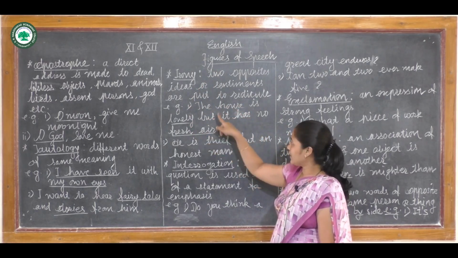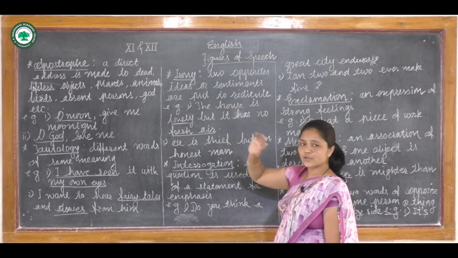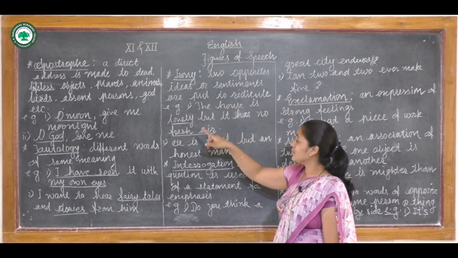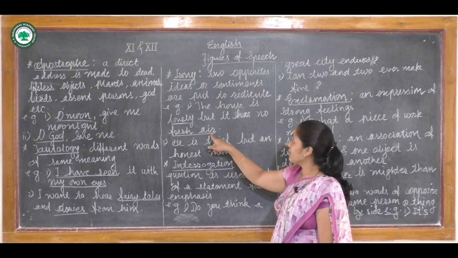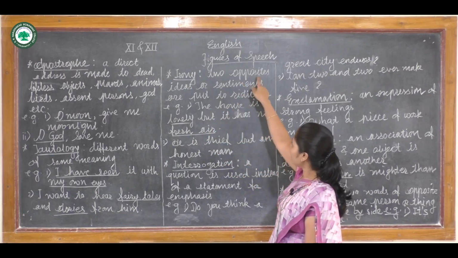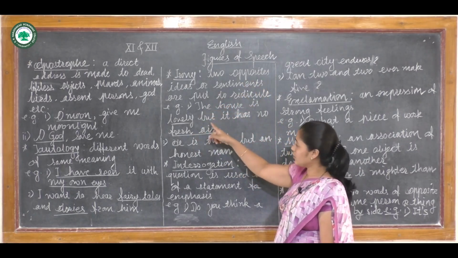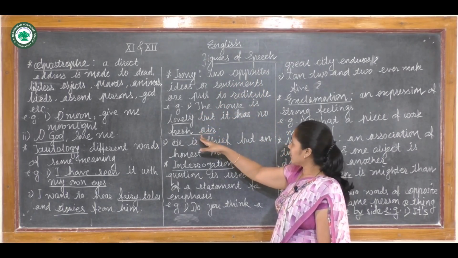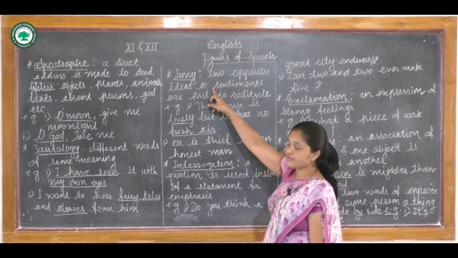See here in this sentence, what is the irony? The house looks so lovely, but it does not have fresh air. Two opposite ideas are put to make us laugh, that is, the house is lovely but it has no fresh air. So we can call it the irony figure of speech.